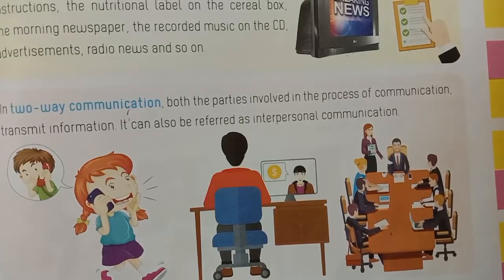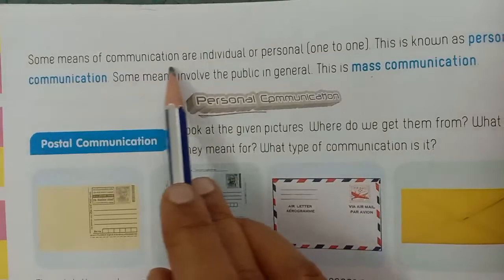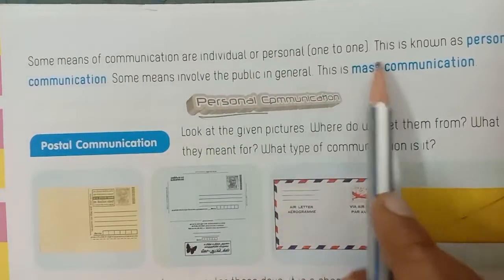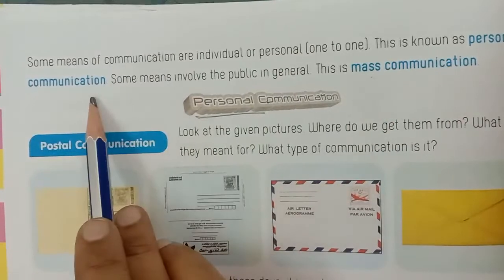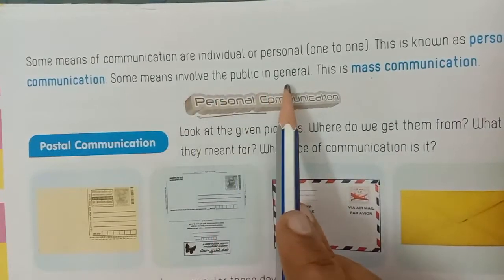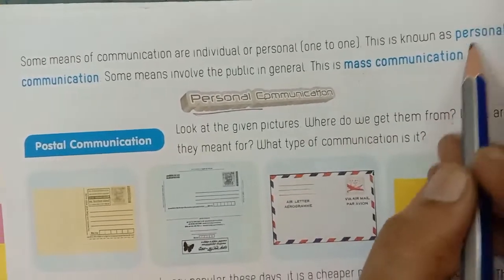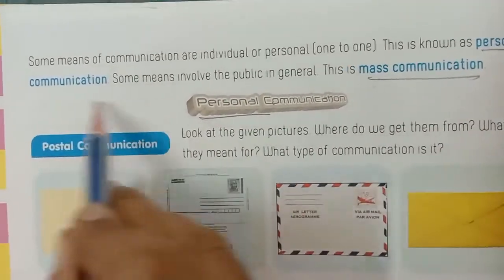Okay. Next, some means of communication are individual or personal, one to one. This is known as personal communication. Some means involve the public in general. This is mass communication. Communication has two types, personal communication and mass communication.